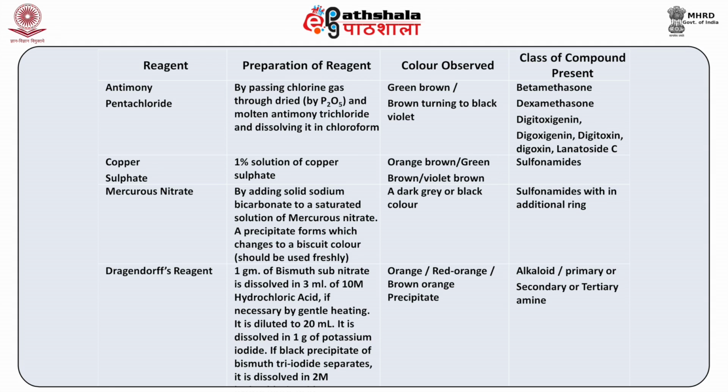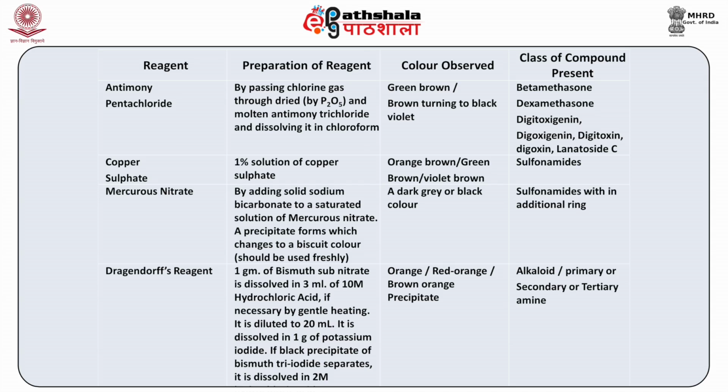Coming to the mercurous nitrate reagent, how is it prepared? It is prepared by adding solid sodium bicarbonate to a saturated solution of mercurous nitrate. A precipitate will form here which changes to a biscuit-brownish color, and this should always be freshly prepared. If there is formation of a dark grey or black color, then it will indicate that sulfonamides having additional rings in them are present as the basic drug.